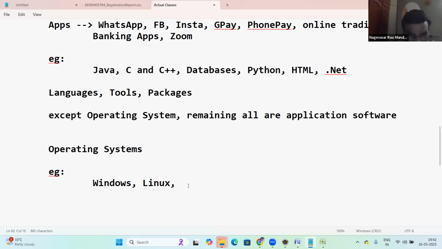Next, Mac OS. Next, Unix, a very old operating system. Next, Solaris, right? Next, in your mobiles, what are the operating systems in your mobiles?